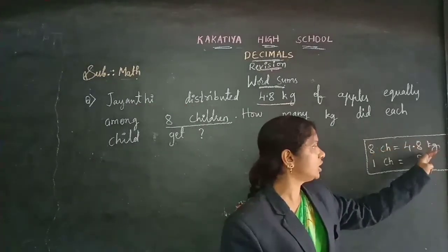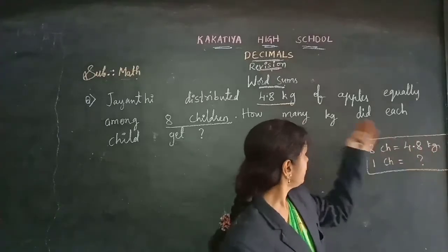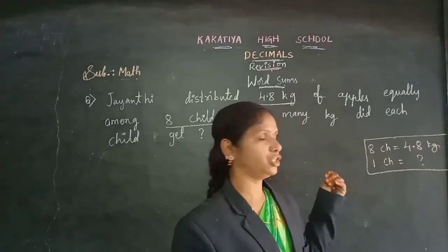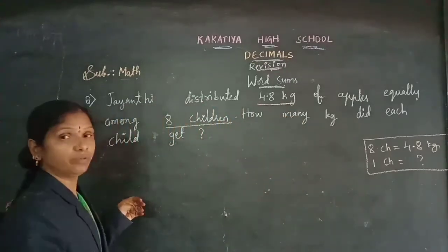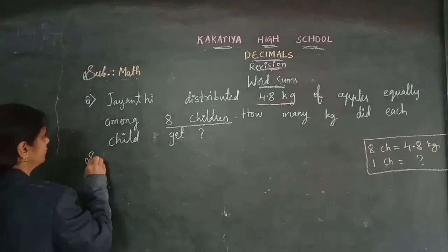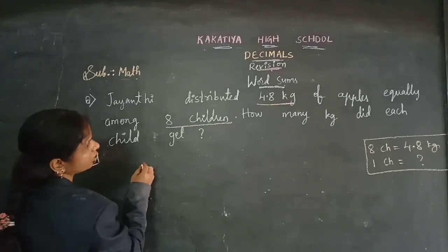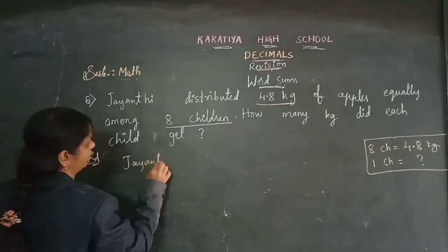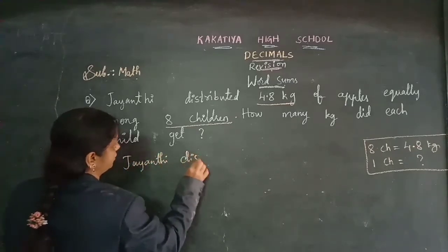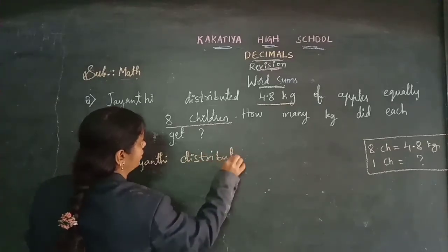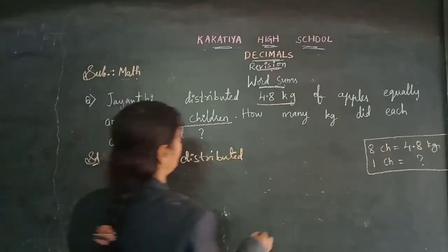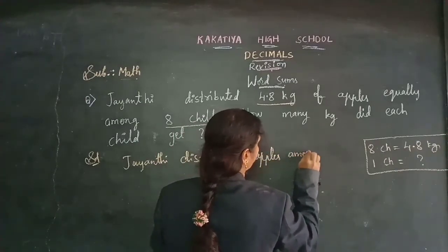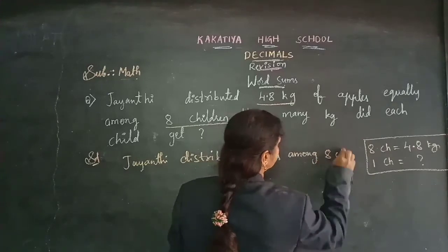More children, apples we know, and how many one child gets we need to find now. So we need to divide here. Come on, let's do division here. Jayanti distributed apples among 8 children.